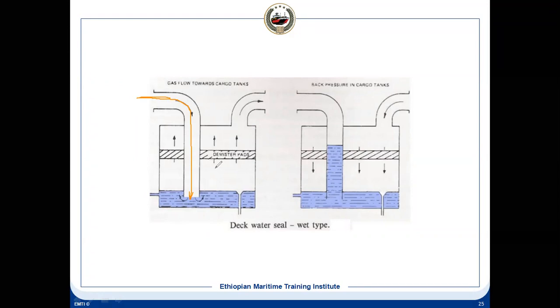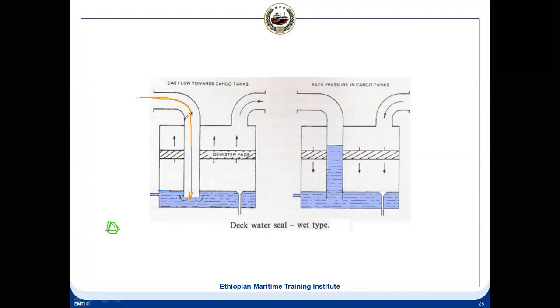How can we maintain it? There is a deck seal pump, and the scupper pump is also in the engine room.